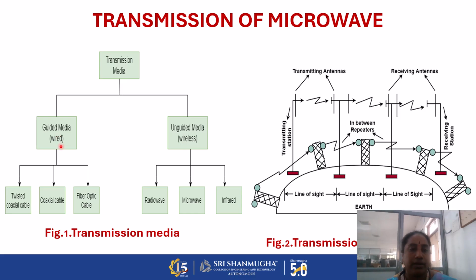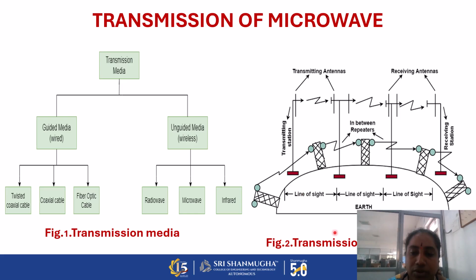Under guided media, it is classified into three types: twisted pair, coaxial cable, and fiber optic cable. Here we are using a wired communication system. Unguided media comes under the wireless communication system. In wireless communication, we use radio waves, microwaves, and infrared. These are the main wireless, unguided media transmissions.